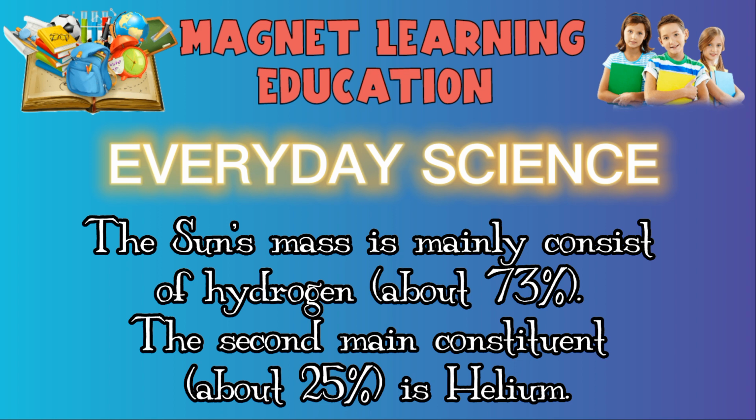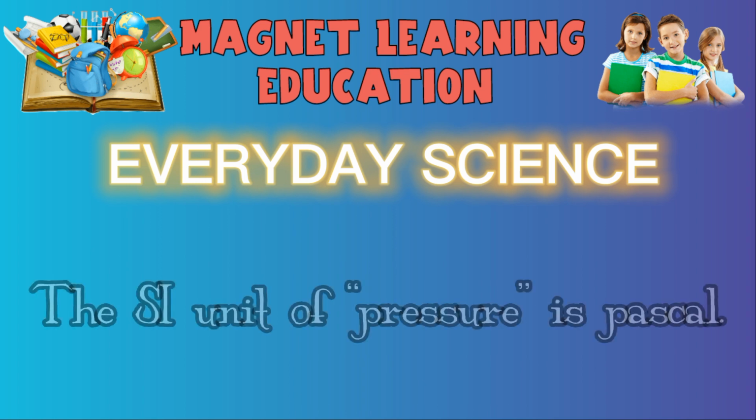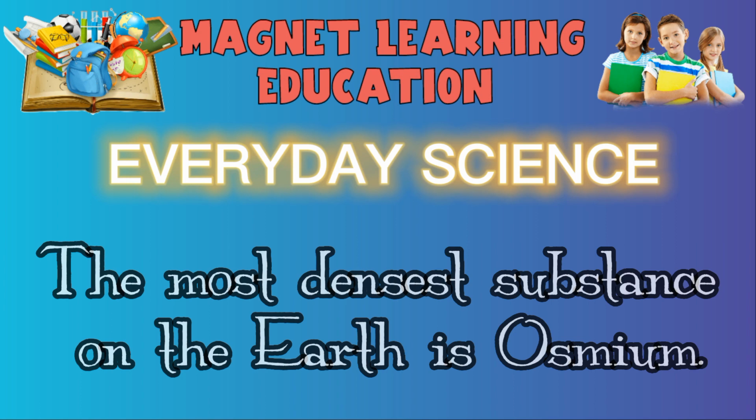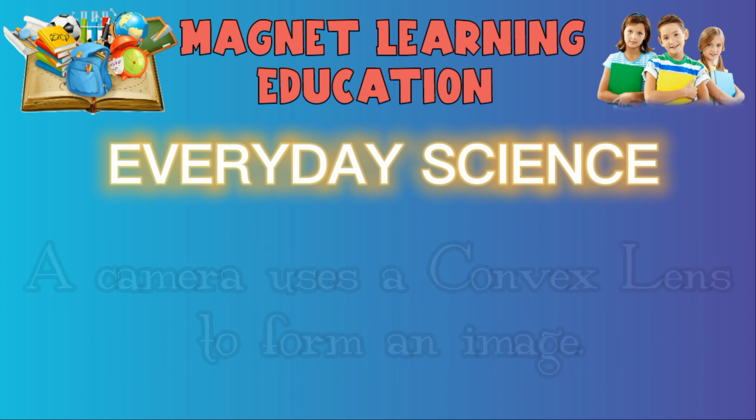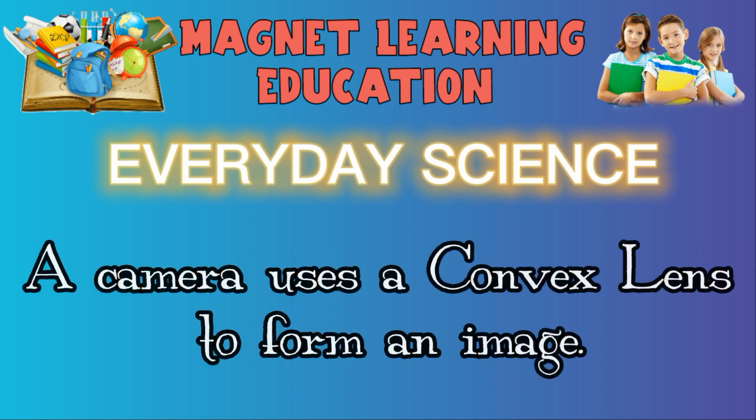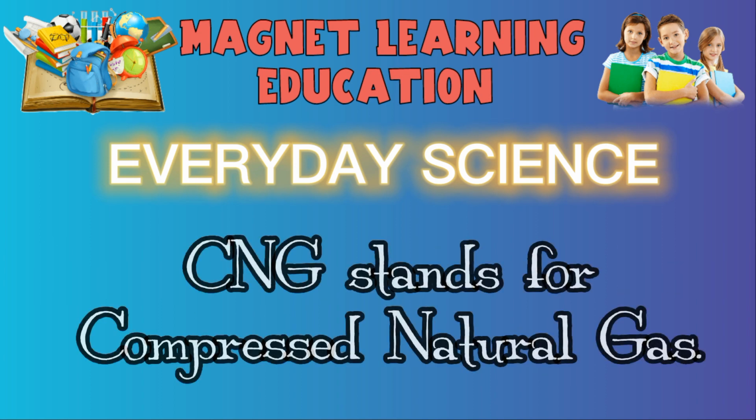The sun's mass mainly consists of hydrogen, about 73%. The second main constituent, about 25%, is helium. The SI unit of pressure is Pascal. The densest substance on the Earth is osmium.